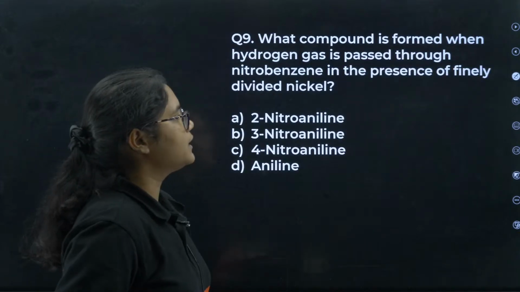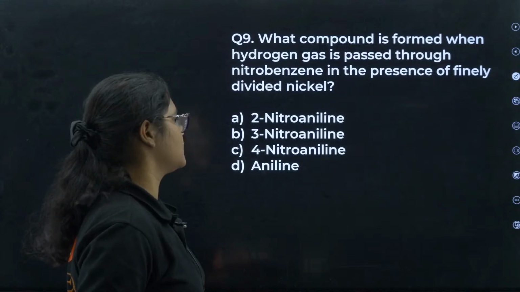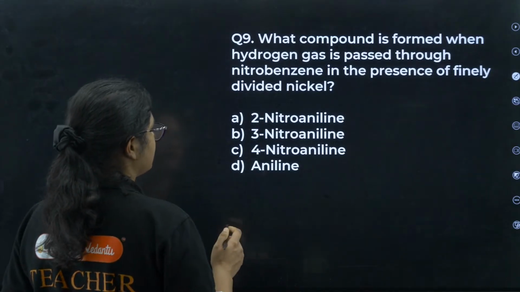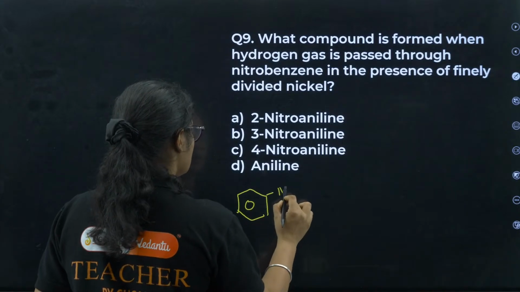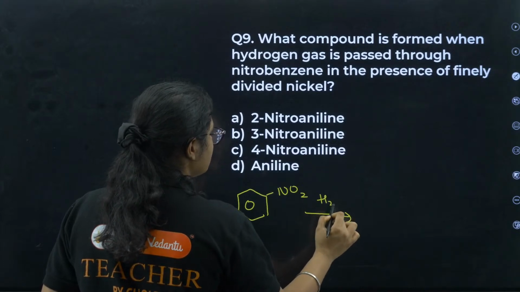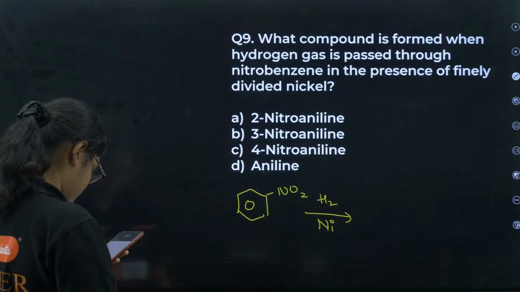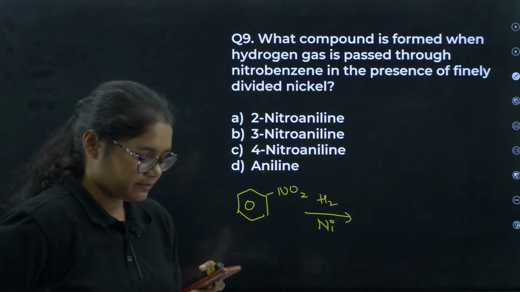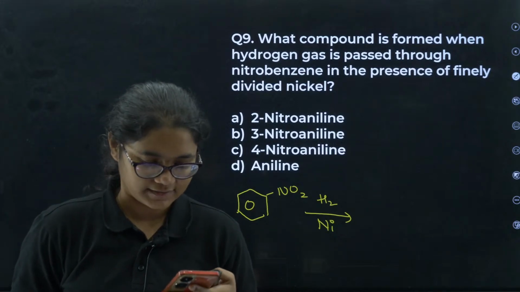9th question, what compound is formed when hydrogen gas is passed through nitrobenzene in the presence of finely divided nickel? So if you have nitrobenzene and you give it hydrogen in the presence of nickel, what product will be formed here? Very easy question, this one we have discussed in the starting of the session as well.